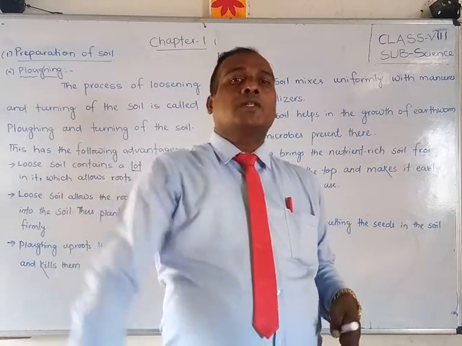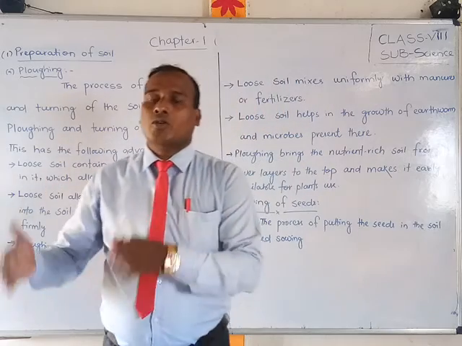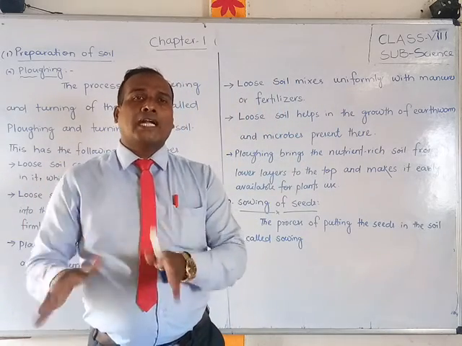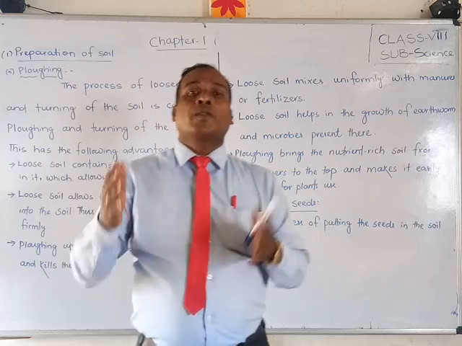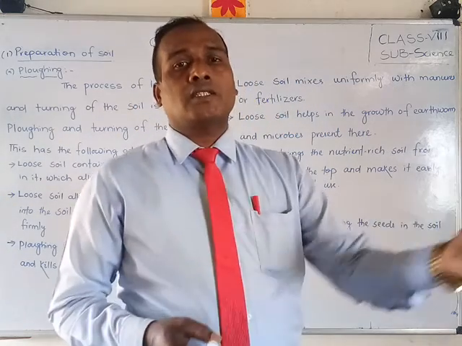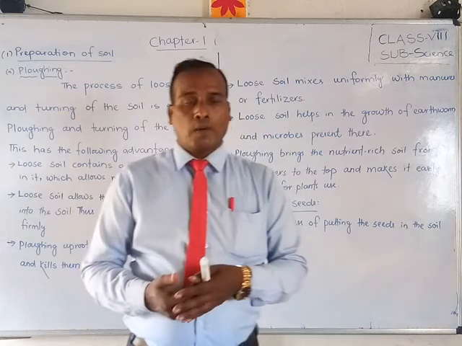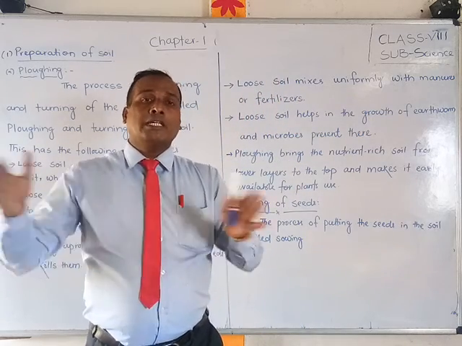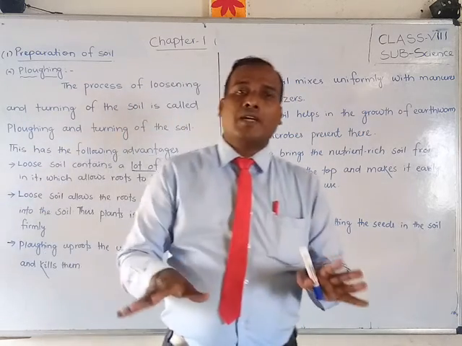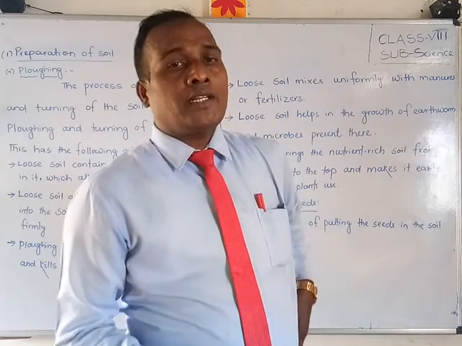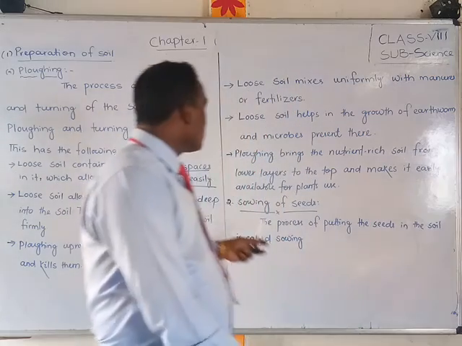Otherwise, if manure like cow dung or compost is in one place, the plants will grow very nicely there, but in other places the plants cannot. So whenever you do that plowing, what will happen? It will mix the manures or fertilizers we applied everywhere in the soil.